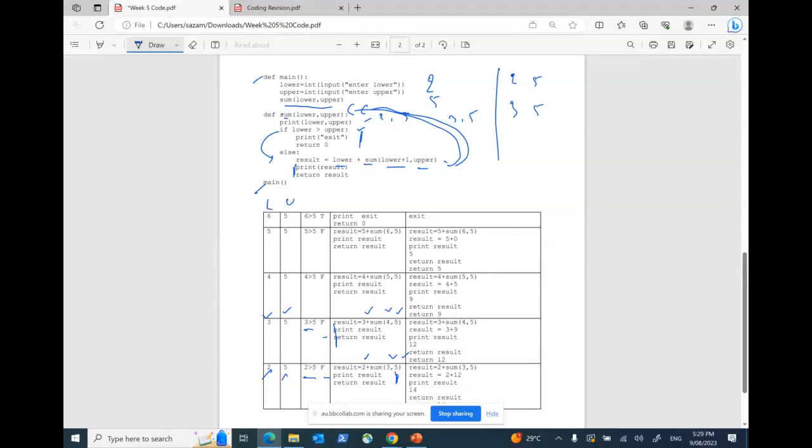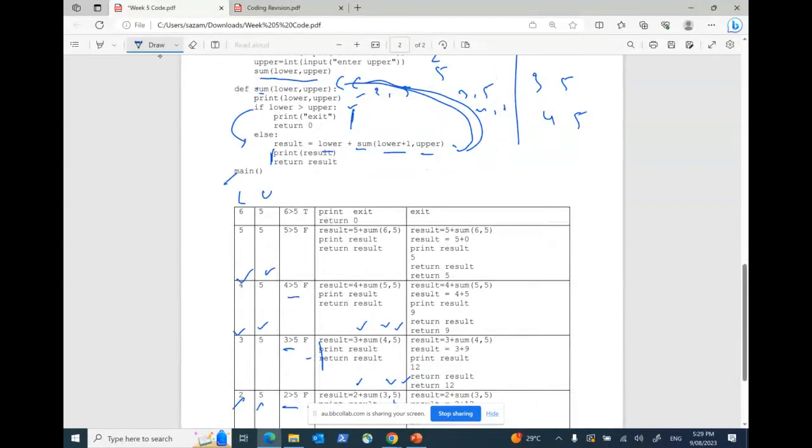So now my sum is 4 and 5. Yes or no? My lower is 4 and my upper is 5. Print lower, upper. So 4 and 5 I have printed. Then I'm saying if lower is greater than upper, no. Lower is not greater than upper, so 4 is not greater than 5, which is false. So this particular statement will not work. It will go to the else again. In the else, result equals lower, which is 4, plus sum of lower plus 1, which is 4 plus 1, which is 5. So 5 and 5.